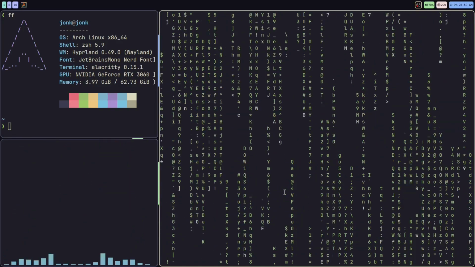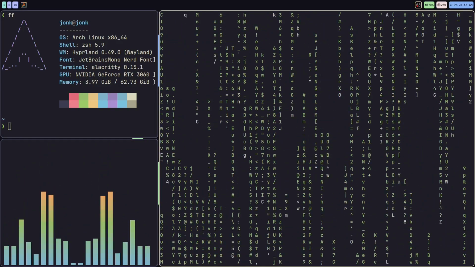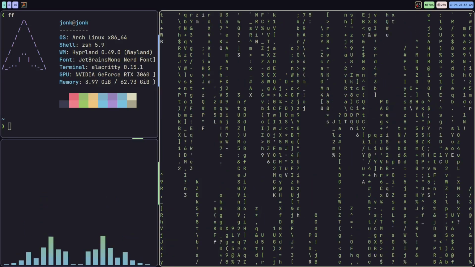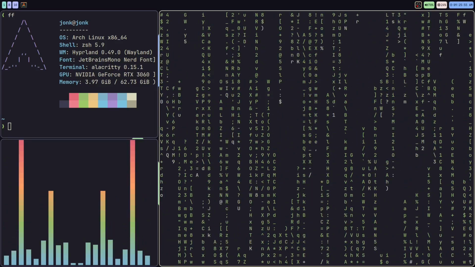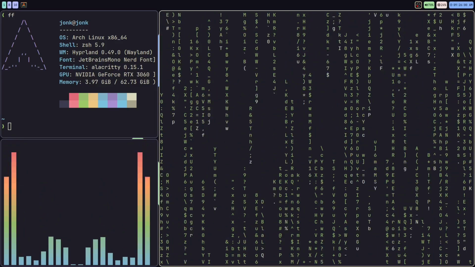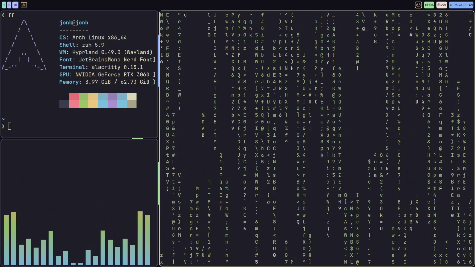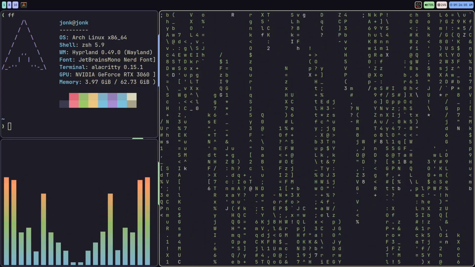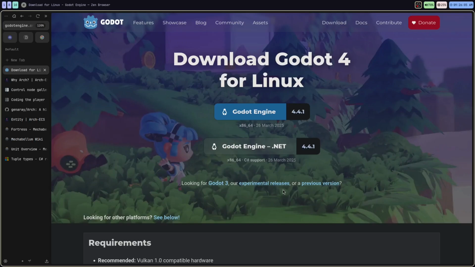Hello and welcome. Today we're going to be getting into a little bit of video game development. We're going to be making our first 2D game, and there are many ways to make a game, different frameworks, different engines, languages, but today we're going to be focusing on Godot.